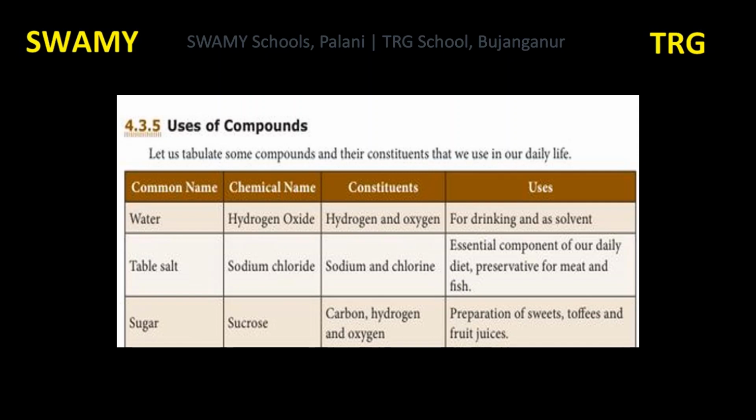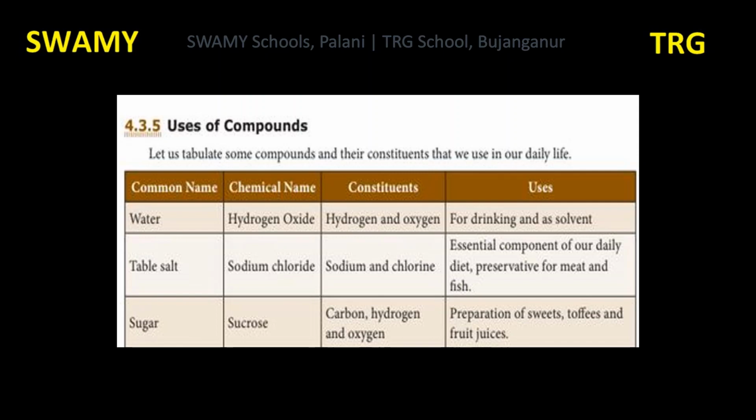So salt is used as a preservative for meat and fish. Next example is sugar. Formula of sugar is C12H22O11. Chemical name is sucrose. Constituents in the sugar compound are carbon, hydrogen and oxygen. Sugar is used to prepare sweets, toffees and fruit juices.